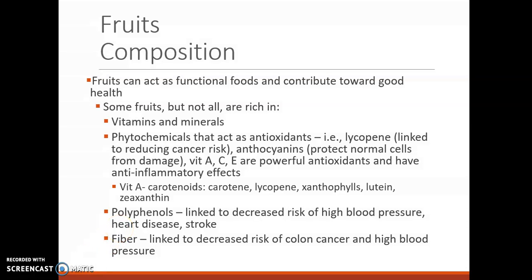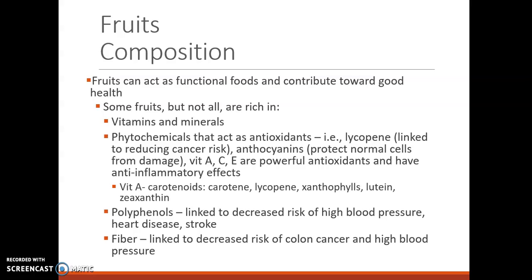So fruits act as functional foods and contribute toward good health. Some fruits, but not all of them, are rich in vitamins and minerals and phytochemicals that act as antioxidants, for example, lycopene, which we've talked about a bunch, and anthocyanins, which protect normal cells from damage. These are found in blueberries. Vitamins A, C, and E are powerful antioxidants and have anti-inflammatory effects.